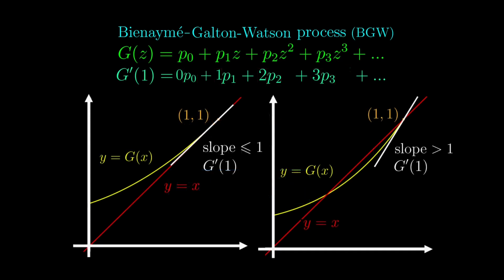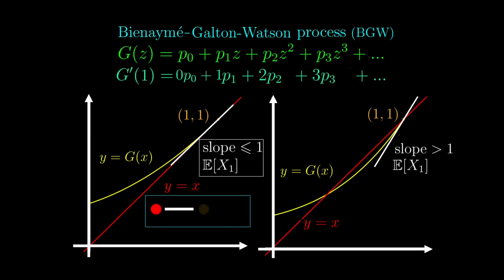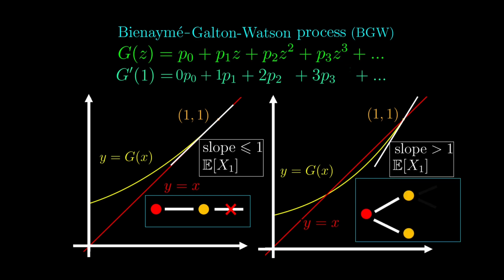Going back to the two different cases, we can now replace g prime of 1 with the expected value. Suddenly, this makes intuitive sense. In this first case, on average, each infected individual spreads to fewer than one other person, so it is no surprise that the extinction probability is 1. In the other case, on average, each infected individual spreads to more than one other person. Then it is entirely possible that coronavirus will spread forever, hence extinction probability less than 1.